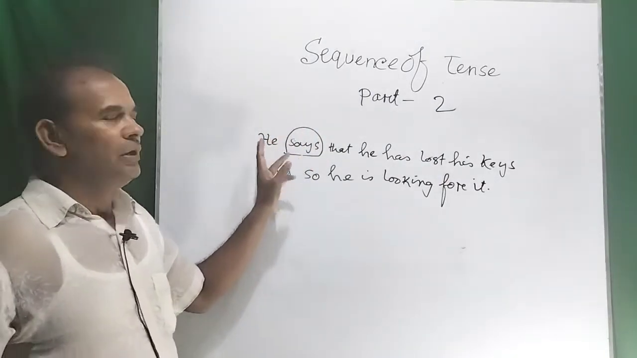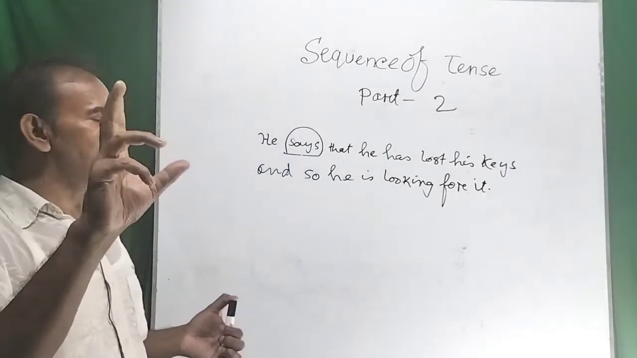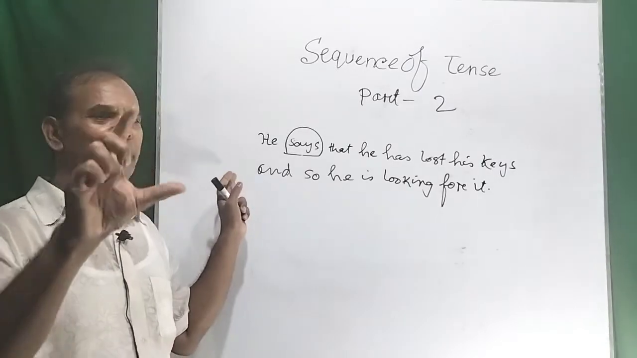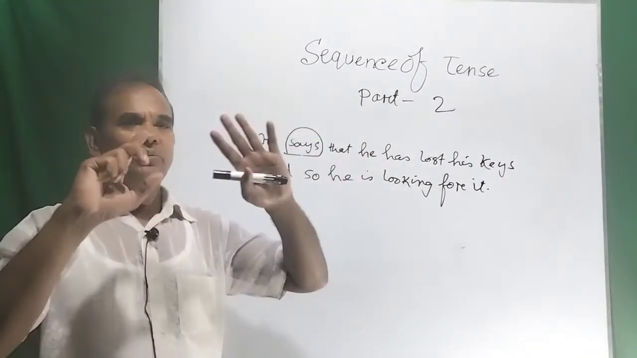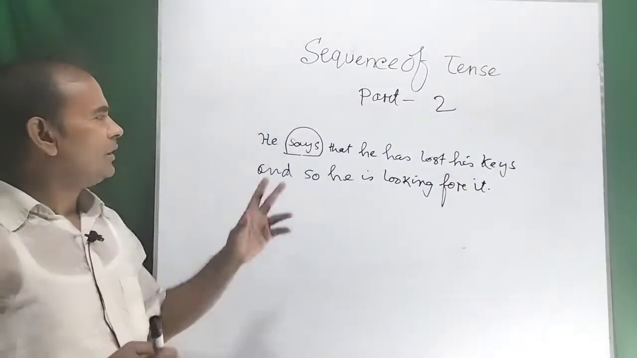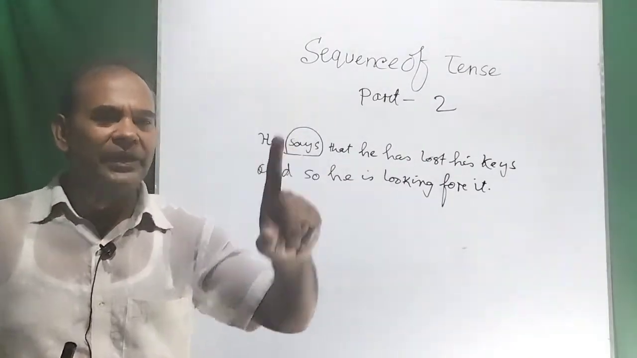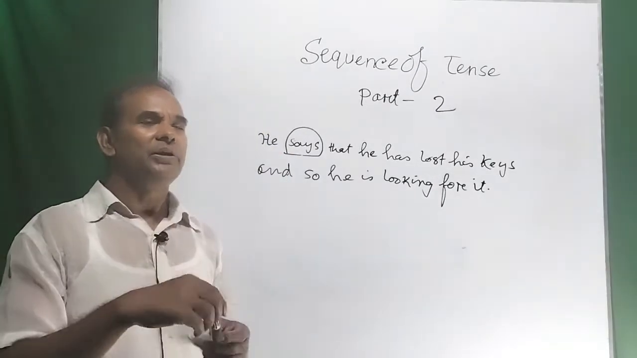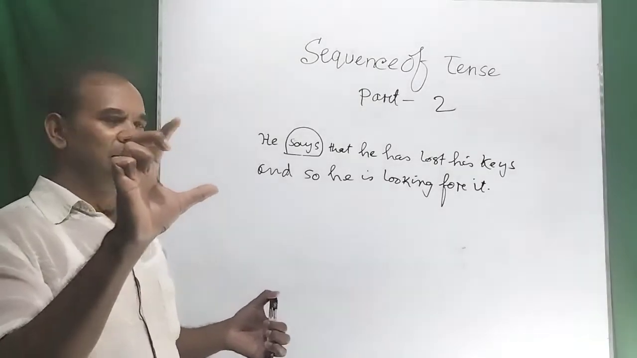So present tense must be added to the past tense. This is the most important rule of using the sequence of tense, you know. So dear viewers, keep it in your mind that when you are using any tense or sequence of tense, you have to remember that two clauses must be identical,